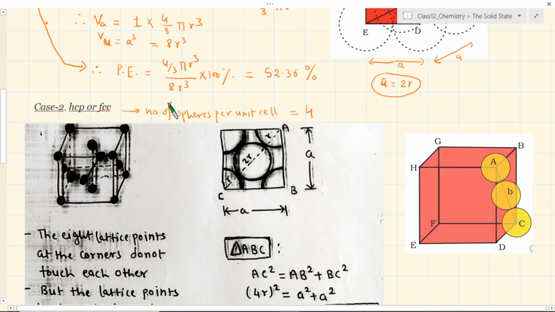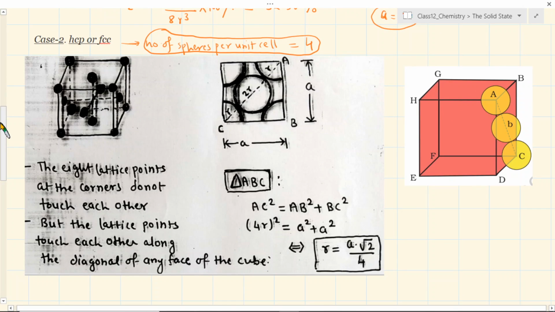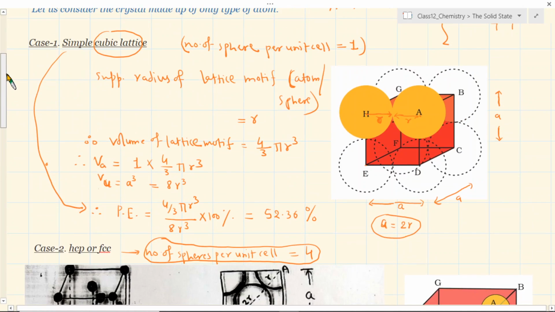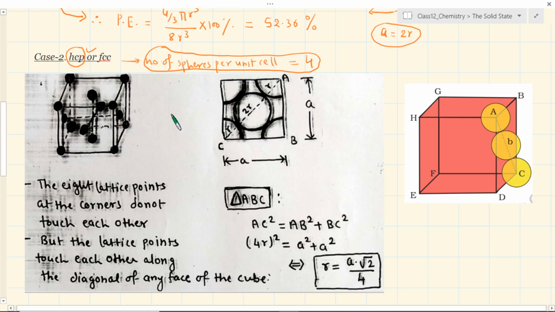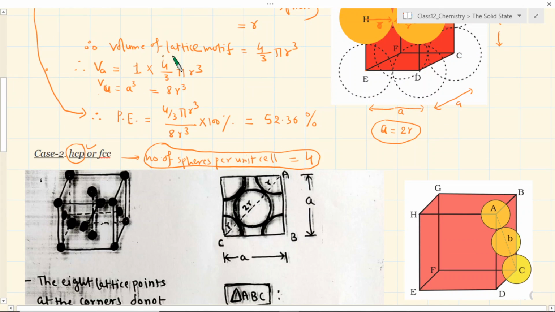If you remember, you know this, we had calculated it: the number of spheres per unit cell comes to 4. So we will be using, right, like here we found out the number of spheres per unit cell was only 1. Okay, we calculated. Now it is easy to find out how much is the volume that only the spheres will occupy per unit cell, just like here. So again we will apply the same formula. VA here is going to be 4 into 4 by 3 pi r cube, right?